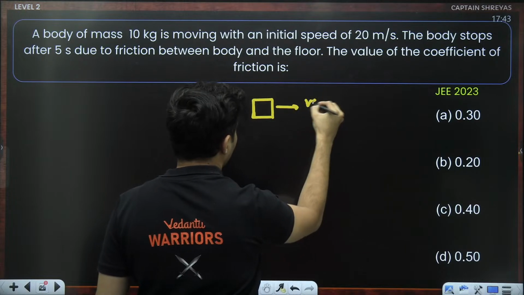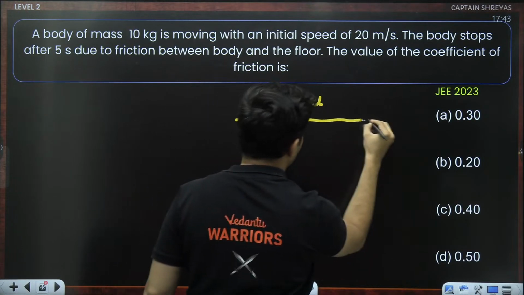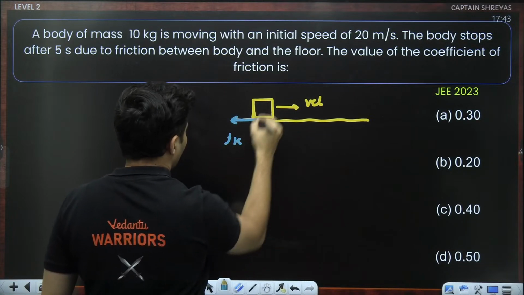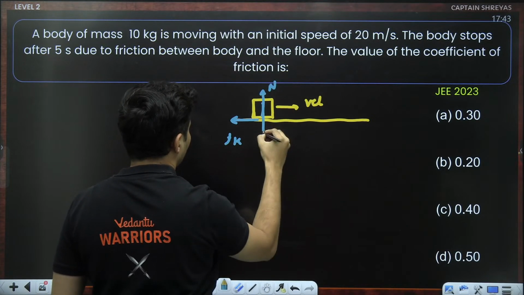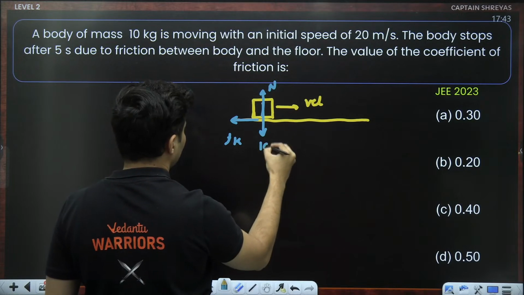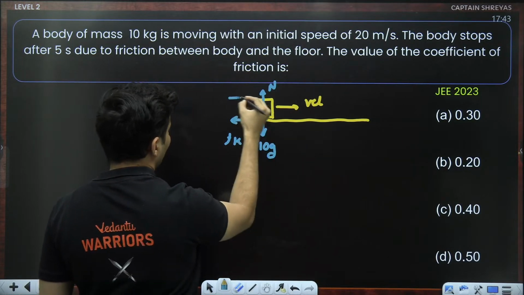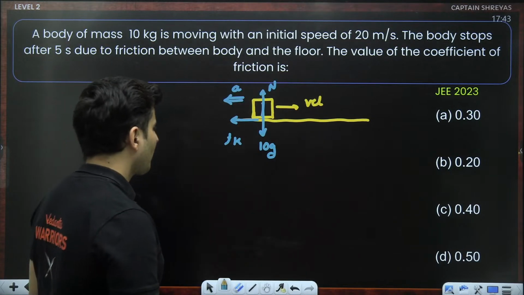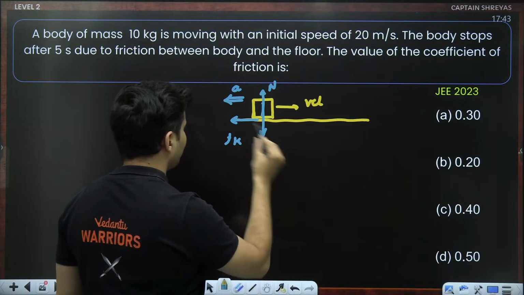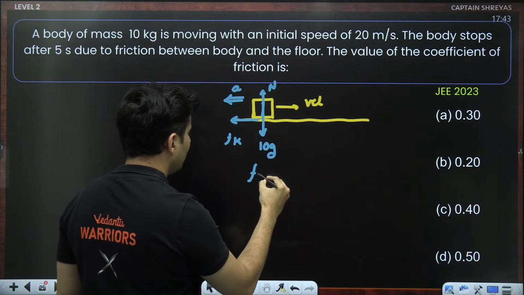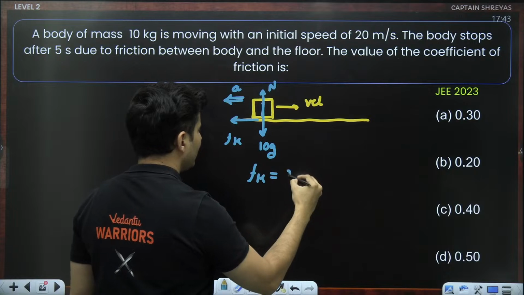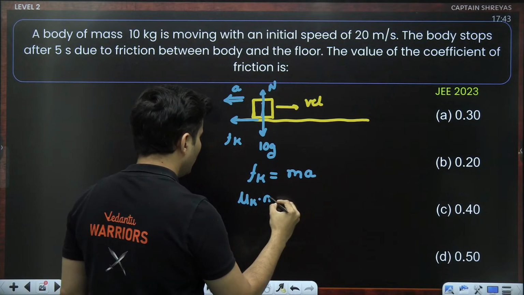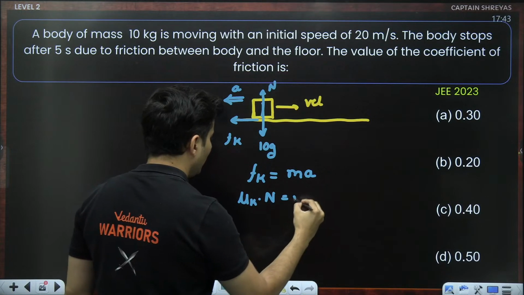If there is velocity like this, that surface will obviously offer kinetic friction like this. The normal force will be here. Mg will be like this. Mg is basically 10g. Nothing else is there, so there will be 100% retardation opposite to the velocity. If you ask me how much is the retardation, I can easily write Fk is equal to mass into acceleration, but Fk is mu k into normal.